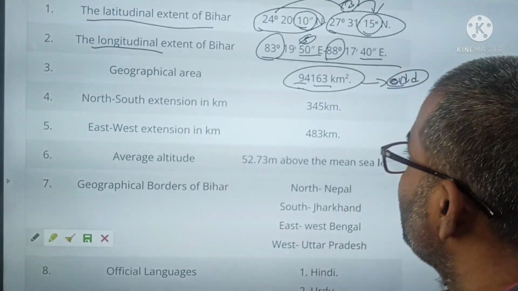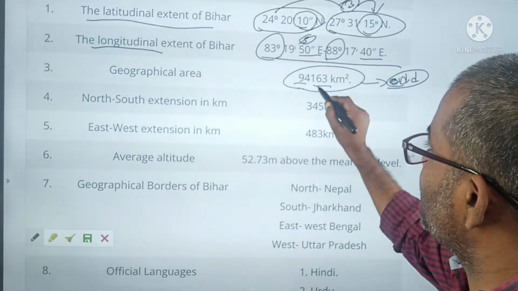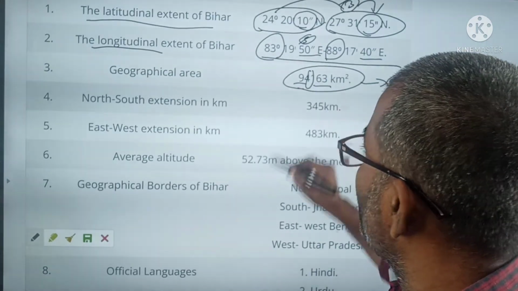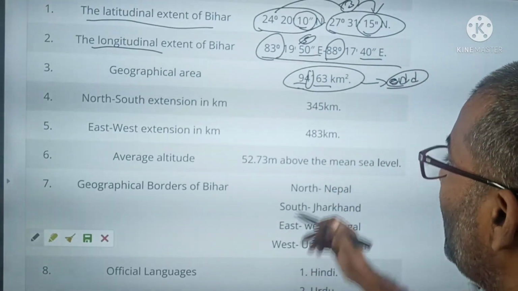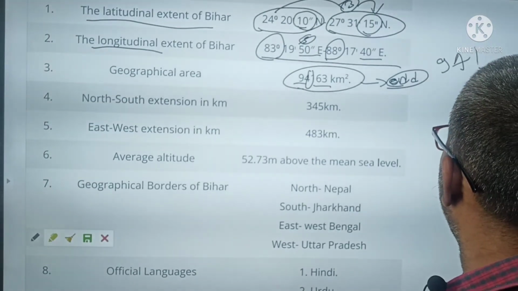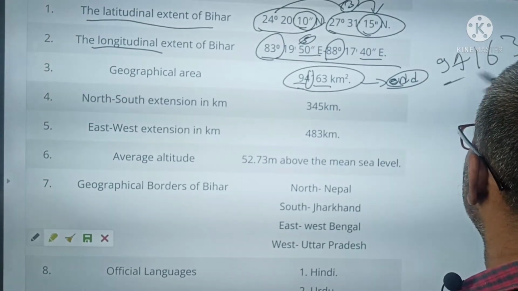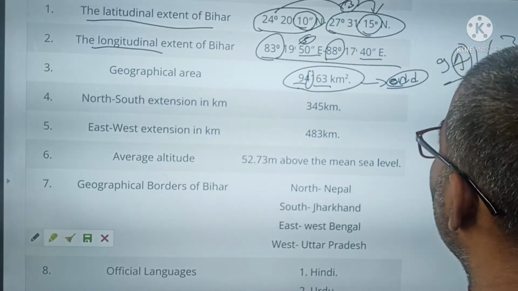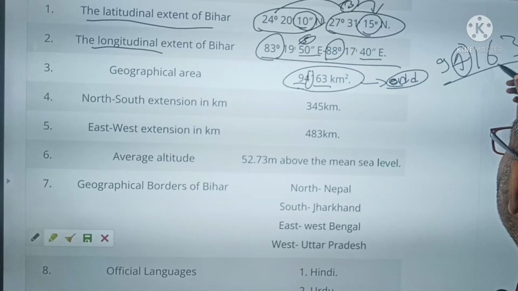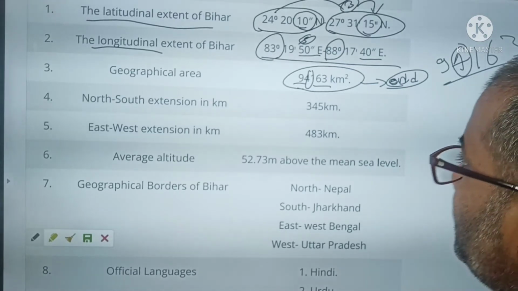In the geographical area, 1, 3, 6, 9. Here it is just 94, so how can we remember? 9, 4, 1, 6, 3. Except one, every digit is 1, 3, 6, 9.